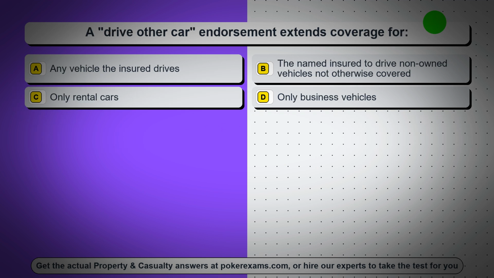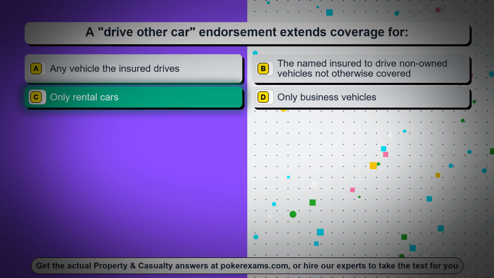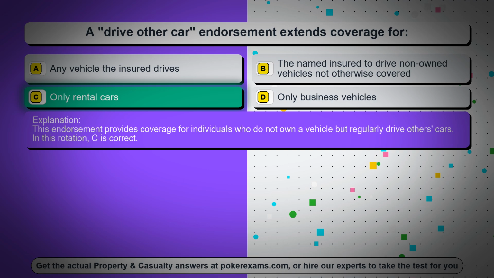Question 34. A drive other car endorsement extends coverage for, option A, any vehicle the insured drives, option B, the named insured to drive non-owned vehicles not otherwise covered, option C, only rental cars, option D, only business vehicles. The correct answer is option C, only rental cars. This endorsement provides coverage for individuals who do not own a vehicle but regularly drive others' cars. In this rotation, C is correct.